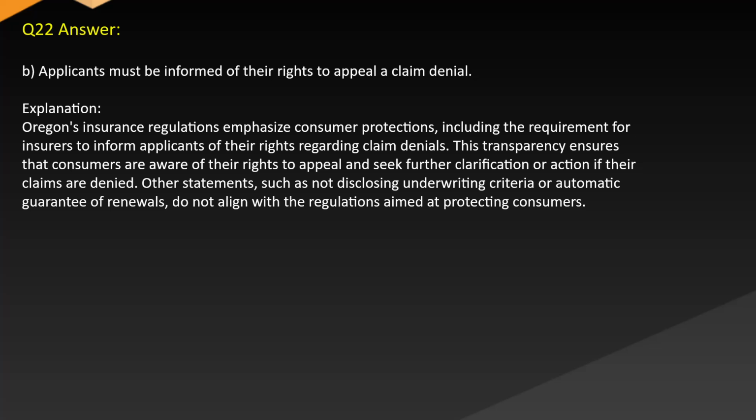Explanation. Oregon's insurance regulations emphasize consumer protections, including the requirement for insurers to inform applicants of their rights regarding claim denials. This transparency ensures that consumers are aware of their rights to appeal and seek further clarification or action if their claims are denied. Other statements, such as not disclosing underwriting criteria or automatic guarantee of renewals, do not align with the regulations aimed at protecting consumers.